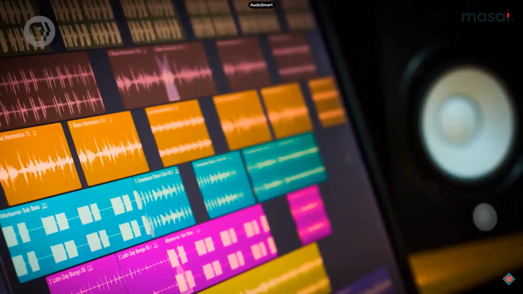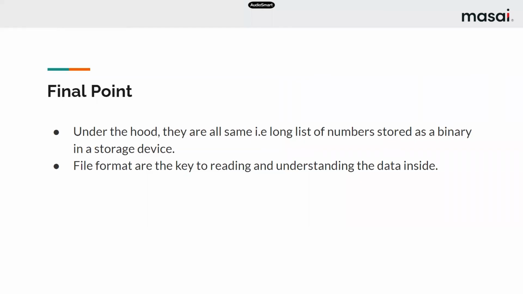So for every other thing also, like we have talked about text file, audio file, picture, similarly for video file and other formats, the main picture is the same. The final point I want to say is that under the hood, they are all the same: a long list of numbers stored as binary in a storage device.